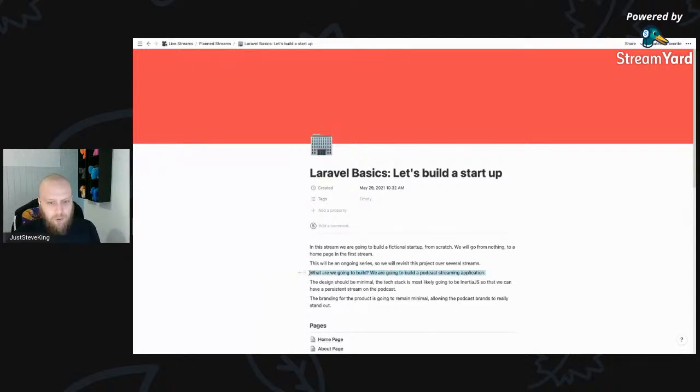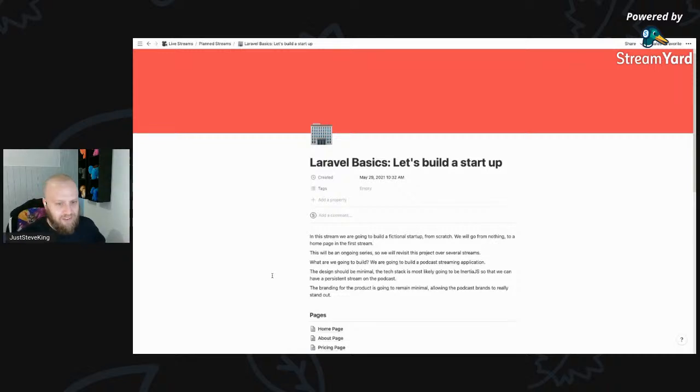We are going to build a podcast streaming application, not a hosting service, because there's enough of them out there. More of a podcast streaming application, a little bit like the podcasts that you can get on Spotify or on your Apple Music, whatever you might use. So the idea is that the design is going to be minimal.